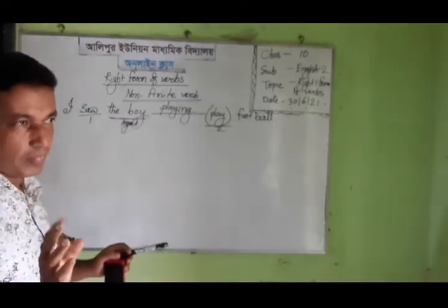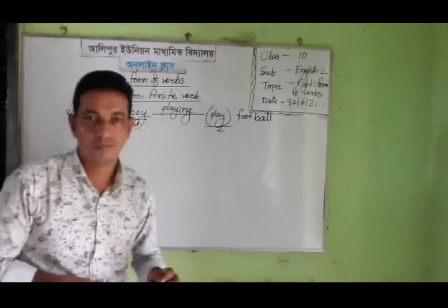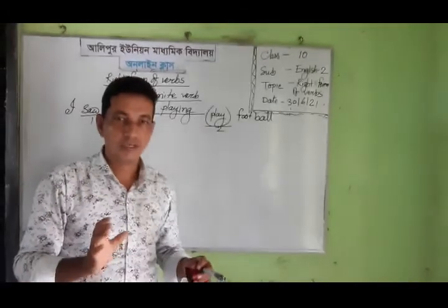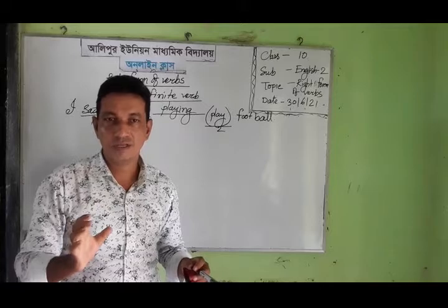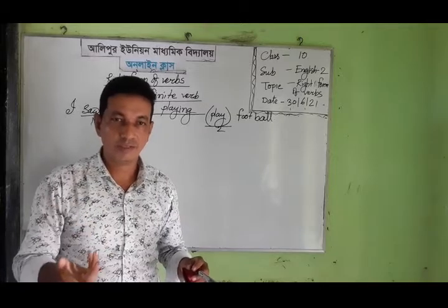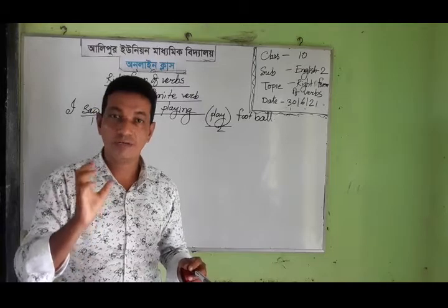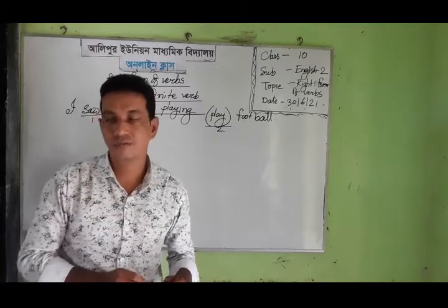When we see any kind of agent in the sentence, we must add ing after the verb, because the agent of the verb is present in the sentence. So that's why we must take the ing form of the non-finite verb. Understood, dear students?